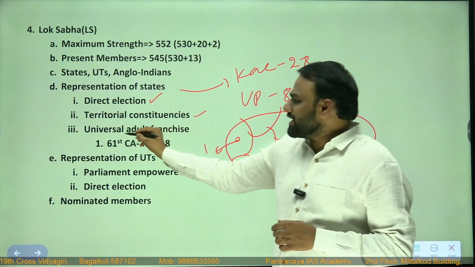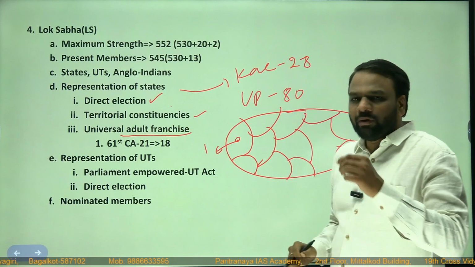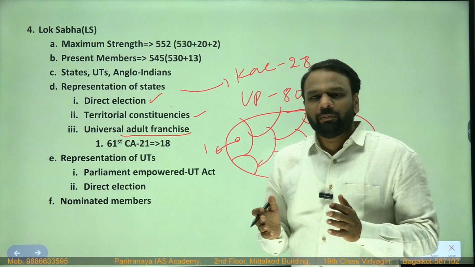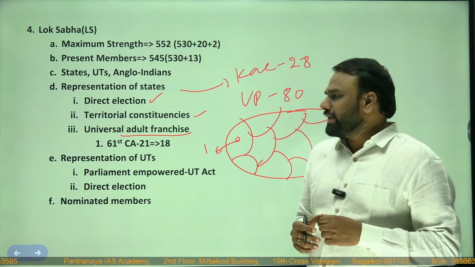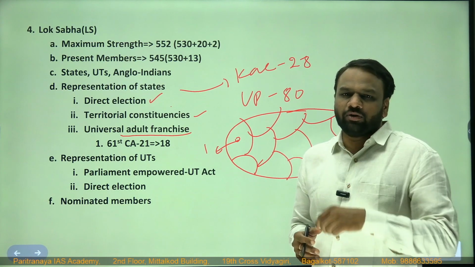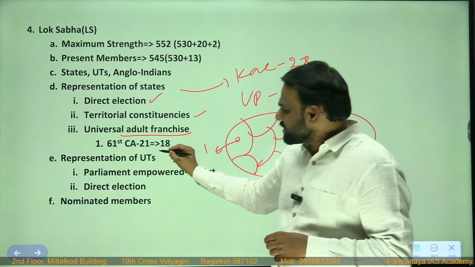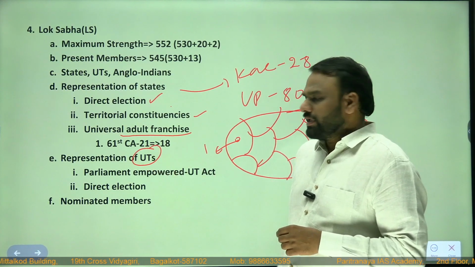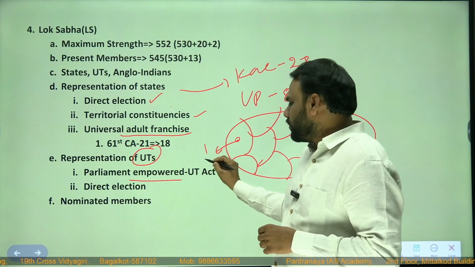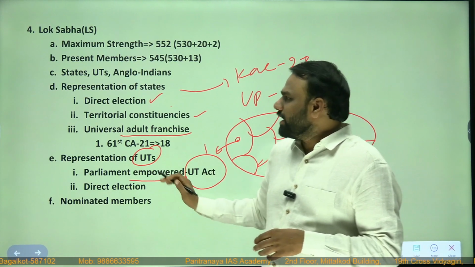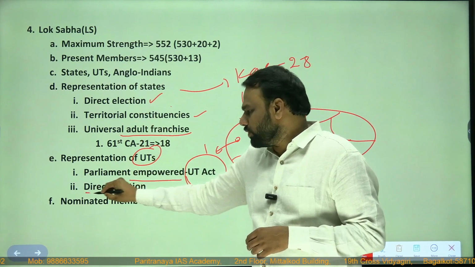Next, universal adult franchise. It means who all will participate in the election, or who all can vote. All the people above 18 years and whose name is there in the electoral roll can participate in voting. Next, representation of union territories. Parliament is empowered to enact such act, and already Parliament has enacted the Union Territory Act. Here representatives of union territories are also through direct election.